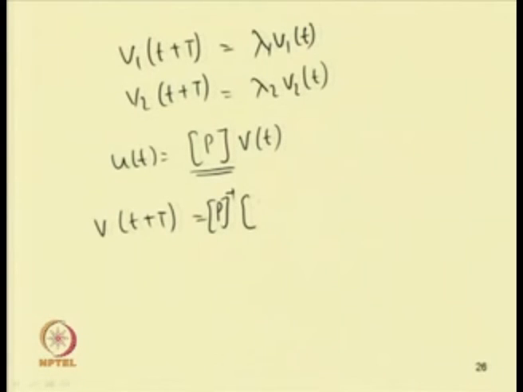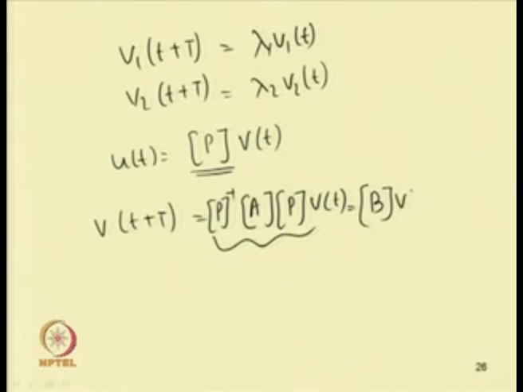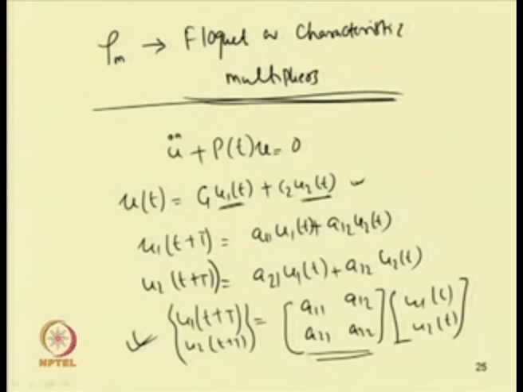So, this equals B into v(t). By finding the eigenvalues, as this B is diagonal, it will be 0, lambda 1 and lambda 2. So, these eigenvalues will be the same as the eigenvalues obtained here.